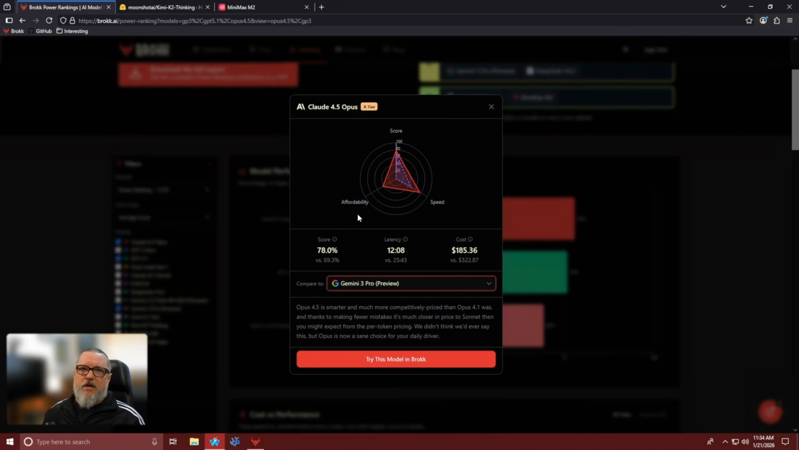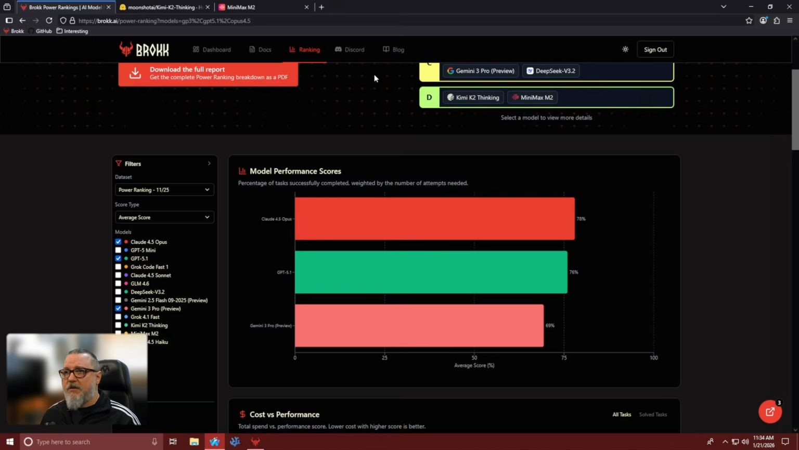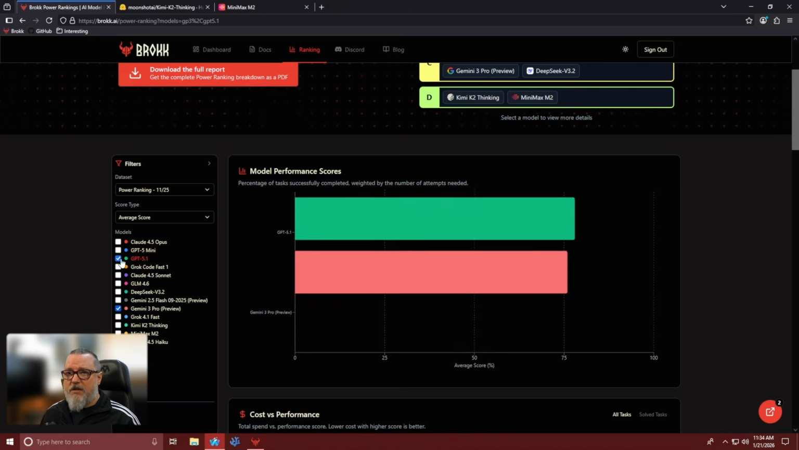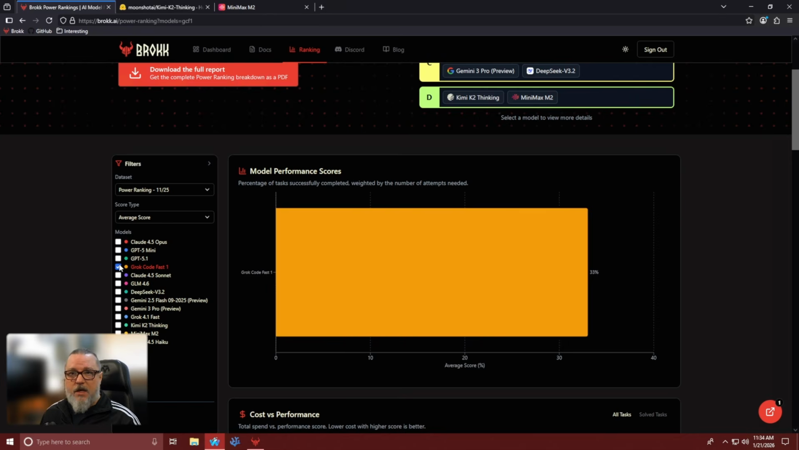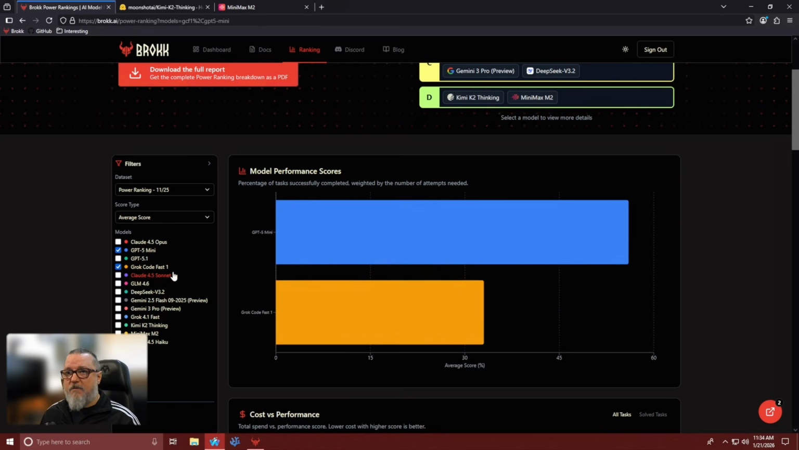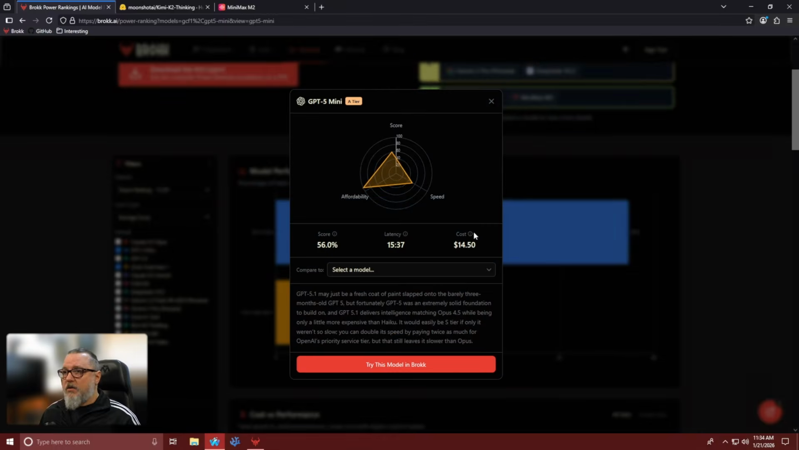Now let's have a look at our smaller model comparison. To begin with, we'll go ahead and deselect the current models we have, and then we're going to add in Grok Code Fast and GPT-5 Mini. We'll crack those open and look at the score, affordability, and speed metrics.